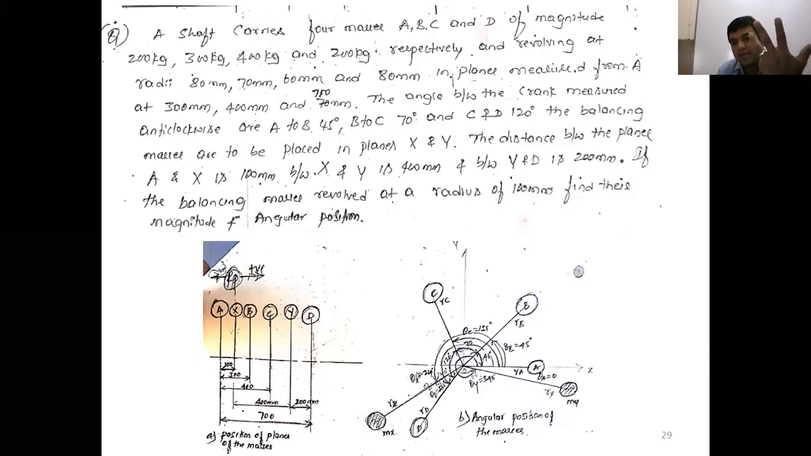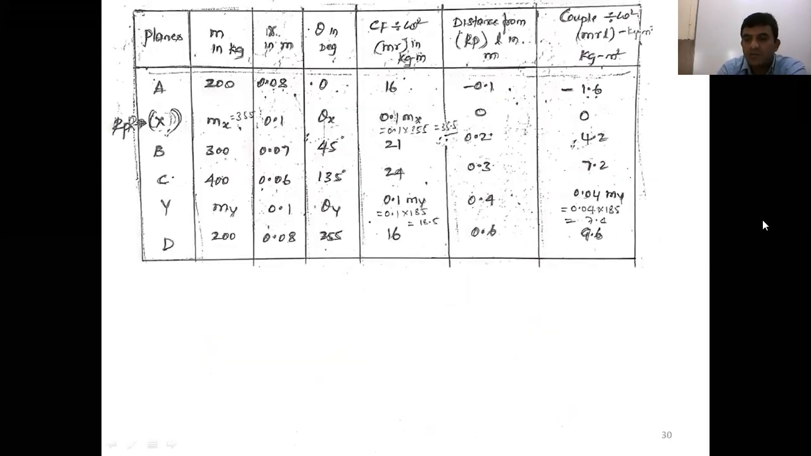Once you complete the table, then you draw, based on the unknown, either the couple polygon or the force polygon. Which one is unknown? Only one unknown magnitude is there. Based on that, we draw a couple polygon or force polygon. From that, we get the unknown magnitude of masses and their orientation. Now this is the construction of the table, right?